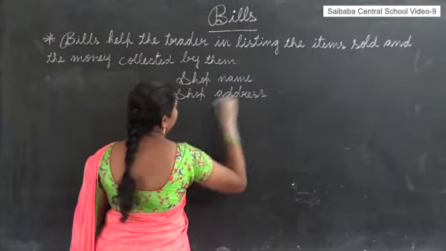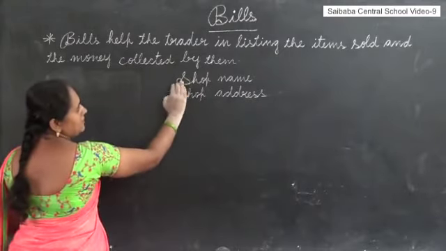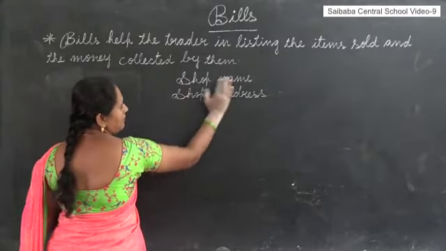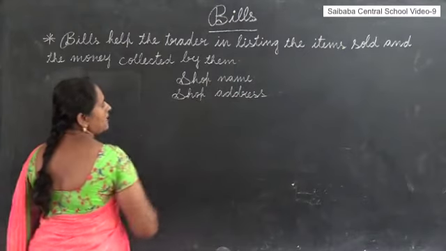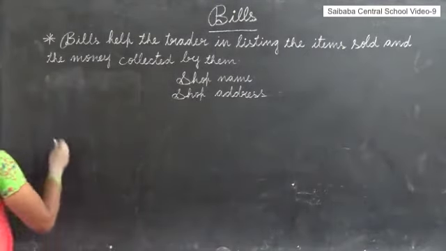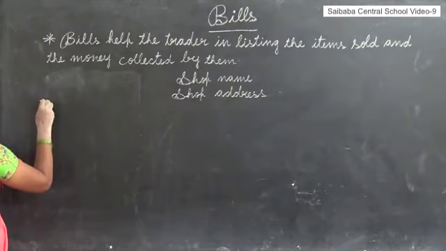First you have to write the shop name. Next we have to write the shop address. And on the left side, what do we have to write?